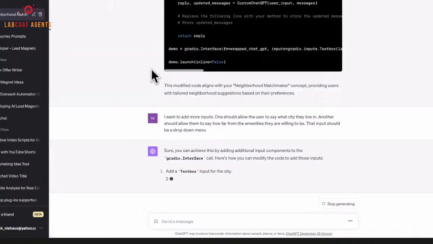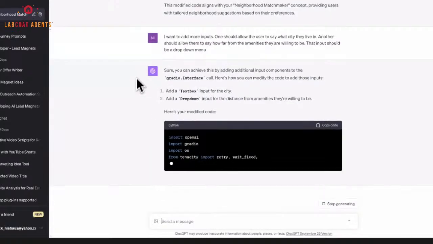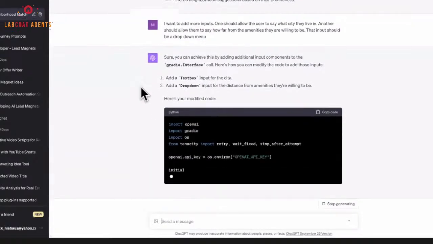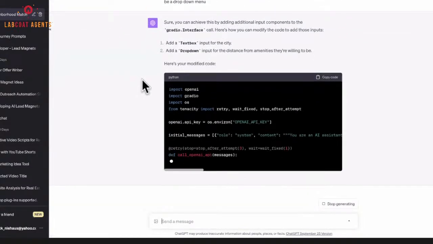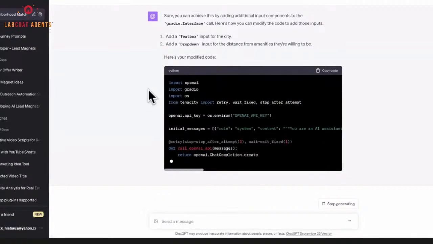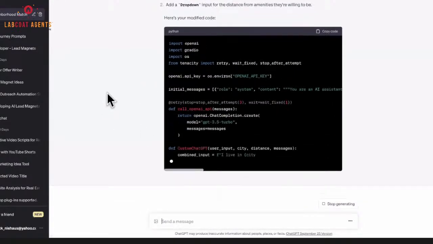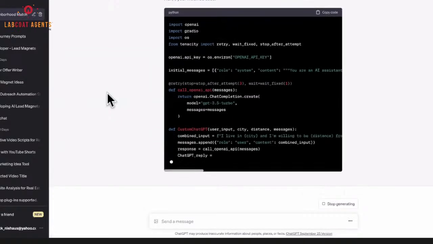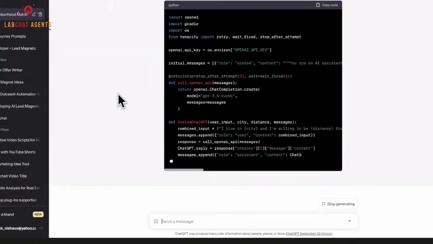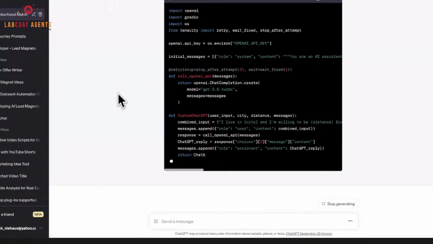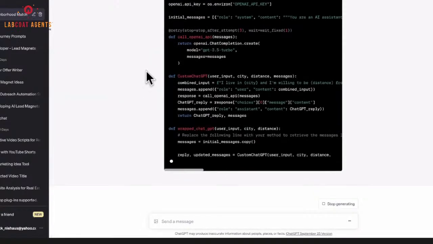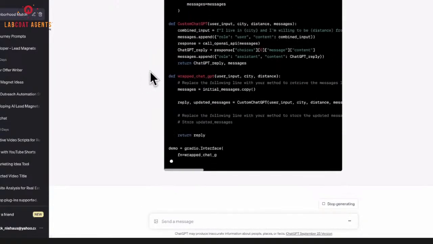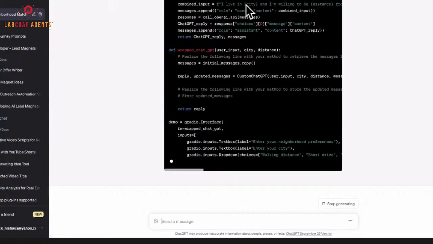Let's see if it gets this right or not, but it's going to go ahead and repeat back to me what it thinks I wanted, and then it's going to write new code. What's cool about the way we set this up in the first place is you can see all the stuff at the top is the same. That was stuff that I had to develop in the past to make sure that we avoided some of the issues that some of these previous tools had run into. And there you go. It's writing out all the code. We're going to find out here in a second if it got it all right or not. Once it finishes, we'll go ahead and copy it over. While we're waiting, I'm going to check the Q&A, see if I missed anything from earlier.